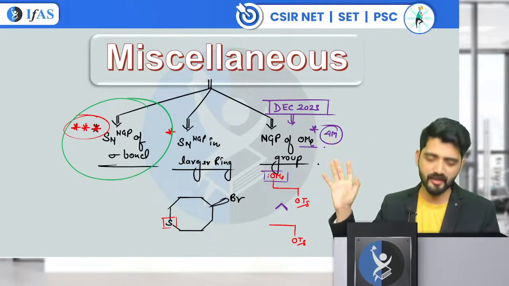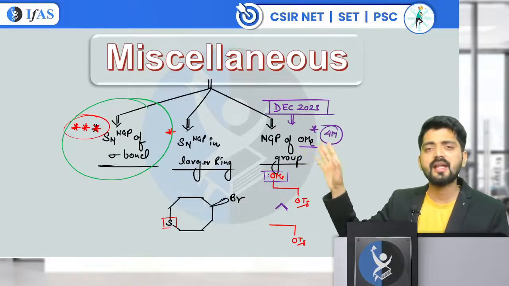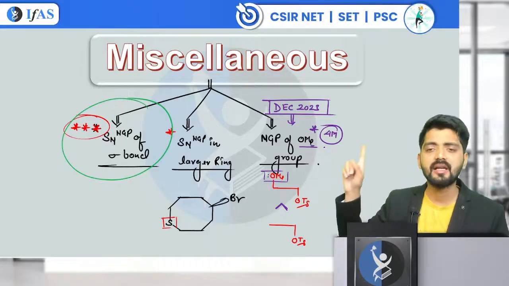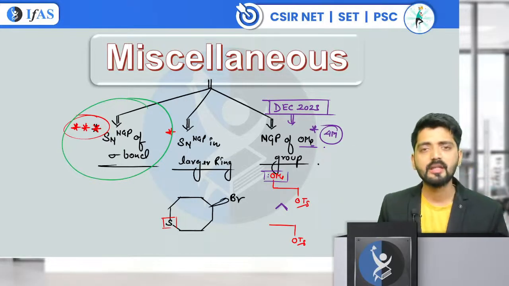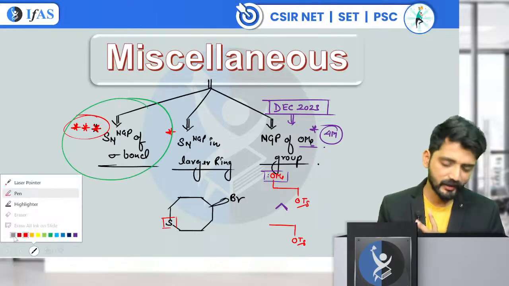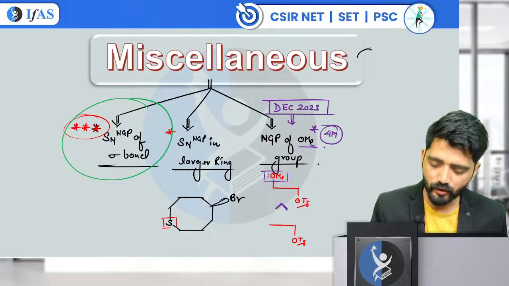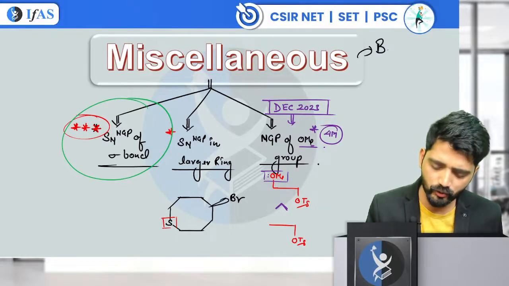where I told you this miscellaneous is divided into three sections. First is NGP of sigma bond, second is NGP in the larger ring, and third one is called the NGP of an OMe group. Now you can add two more topics in this miscellaneous only. One is called the Baldwin rule. Here, in this miscellaneous part only, we have to discuss a rule called the Baldwin rule.